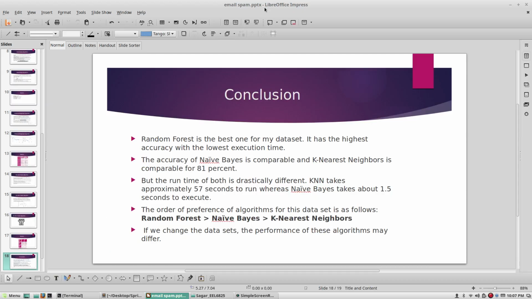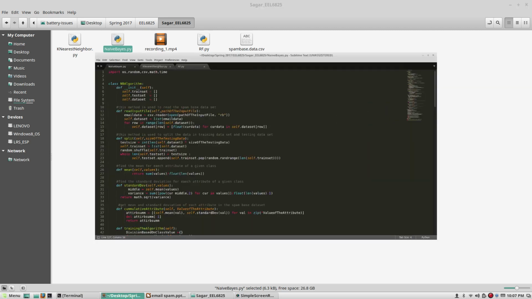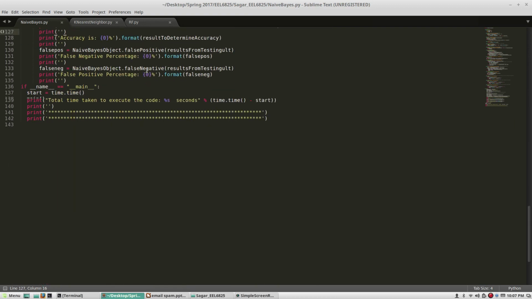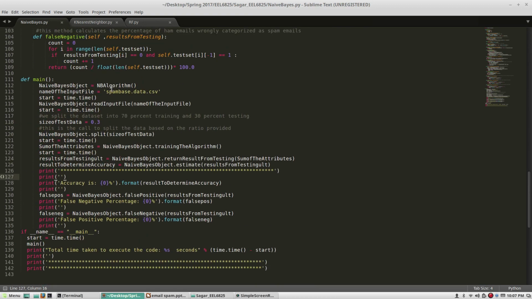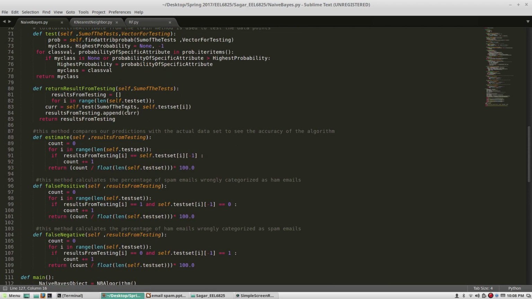Now, let me show you the code that I have developed for my project. This is basically the naive-Bayes algorithm which I have developed. You can see here that the algorithm starts here. It reads the spam-based dataset, and then here we have divided the training and test data into a 70% to 30% ratio. Then from here the algorithm is run and this is the code for it.